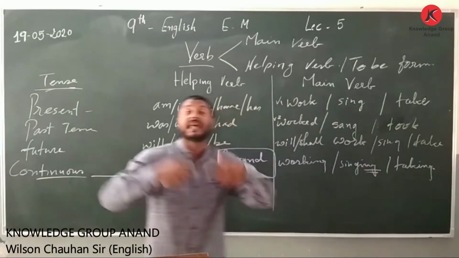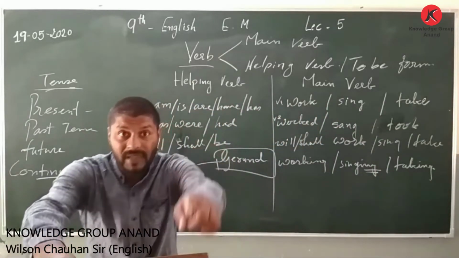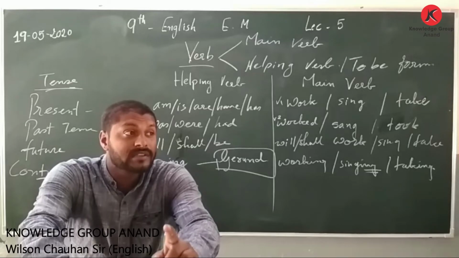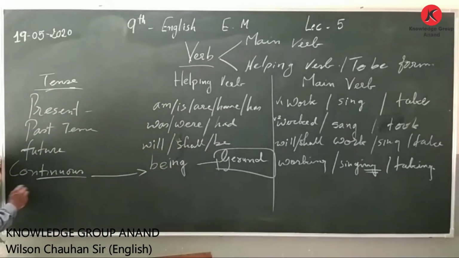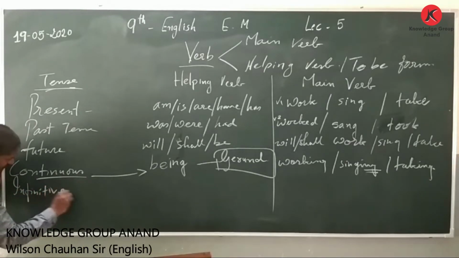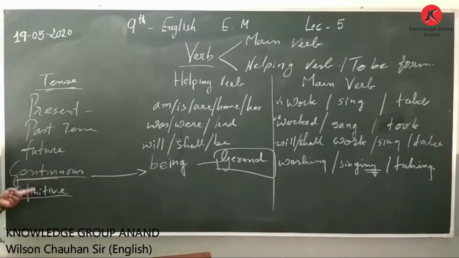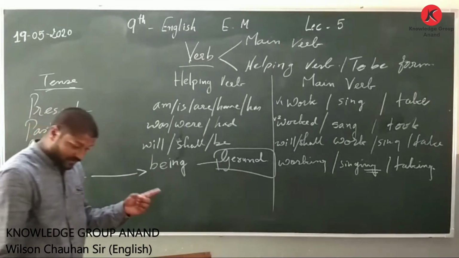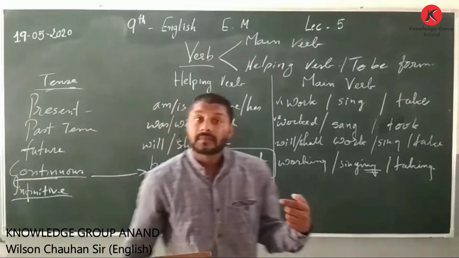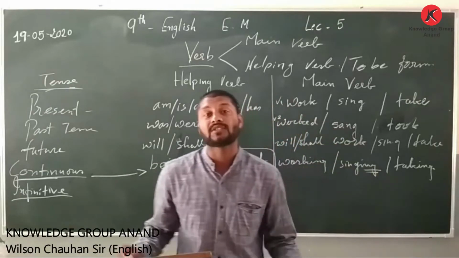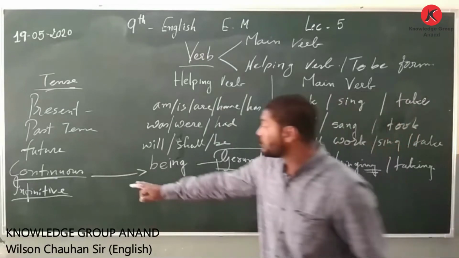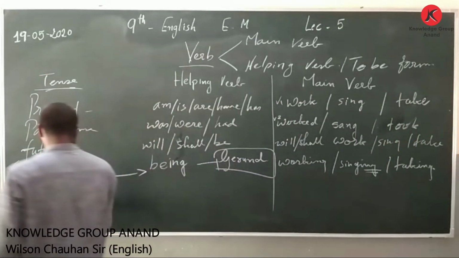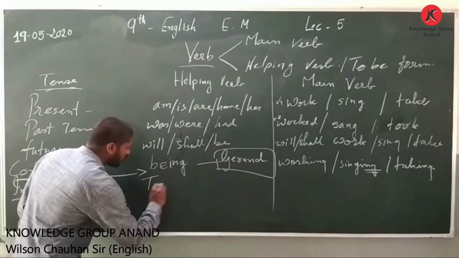So understand this. When I say gerund, you should be able to answer what a gerund is, and then I will tell you what an infinitive is. Please understand all these things, because when we learn compound, simple and complex sentences, you will definitely need to understand what an infinitive is. Infinitive means to be.